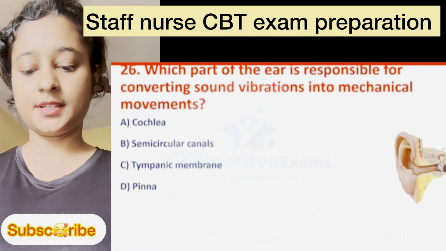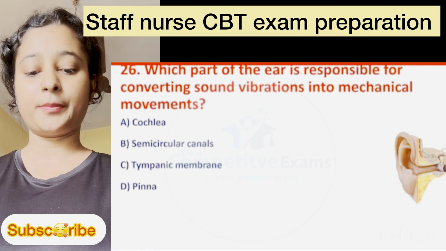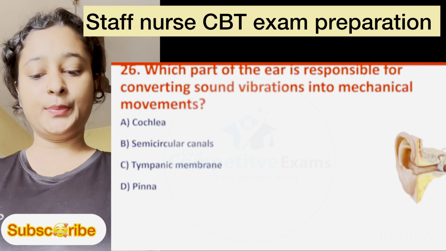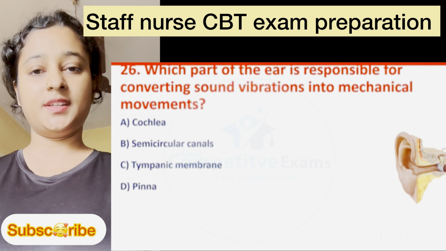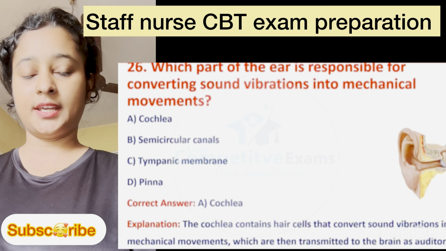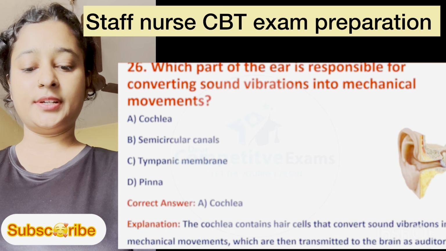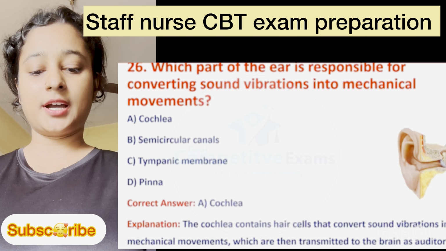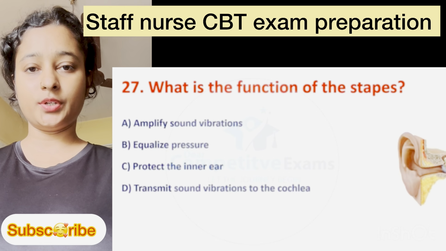Question number 26. Which part of the ear is responsible for converting sound vibration into mechanical movement? Option A is cochlea, B is semicircular canal, C is tympanic membrane, and D is pinna. Here, correct answer is option A, cochlea. Explanation: the cochlea contains hair cells that convert sound vibration into mechanical movement, which is transmitted to the brain as auditory signals.